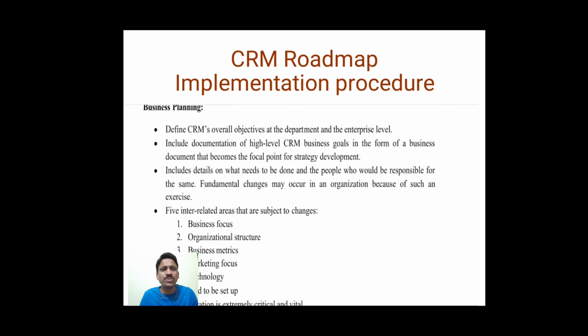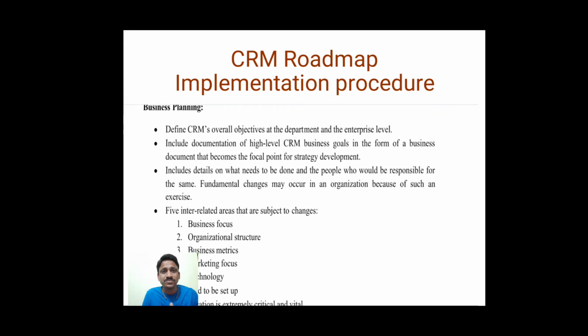Fundamental changes may occur in the organization because of such an exercise. So what will happen? For example, at present, a person is working in a particular department, and now we are changing the functionality of this department, right? So we are giving more objectives to it. A person who cannot survive there, who cannot sustain there, we have to move him, change his location, change his position, right? So definitely a few customizations or changes will be required in order to achieve this step, right?